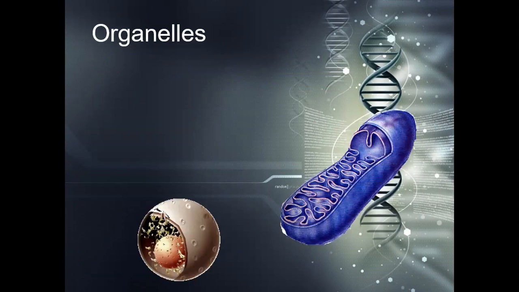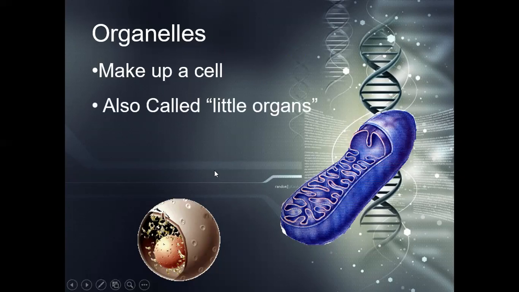Okay, let's review organelles a little bit here. Organelles make up a cell. As we talked about before, eukaryotes have organelles in them, and prokaryotes do not. Eukaryotes are much more complex, and every one of us is eukaryotic. They're also called little organs because they're little organs inside a cell, just like how we have organs in us that all do special things. Each eukaryote has a little organ in it that does a specific role.